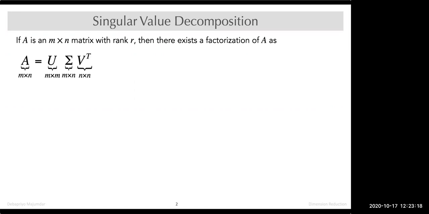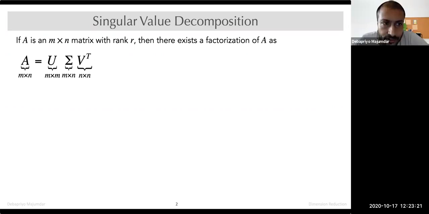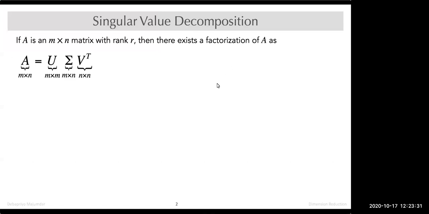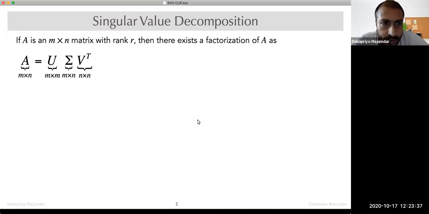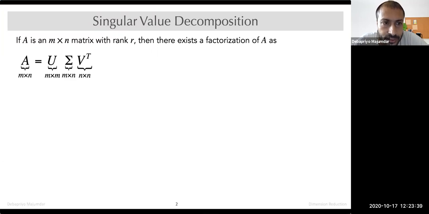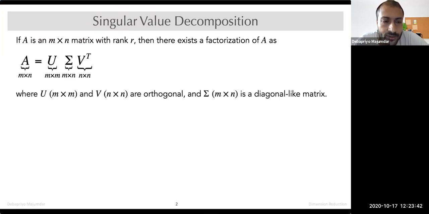A is M cross N, you can factorize it as U sigma V transpose, where U is M cross M, sigma is M cross N, and V is N cross N. V transpose is N cross N also, where U and V are orthogonal matrices. That means their columns are orthogonal to each other and have norm 1, and sigma is a diagonal-like matrix.